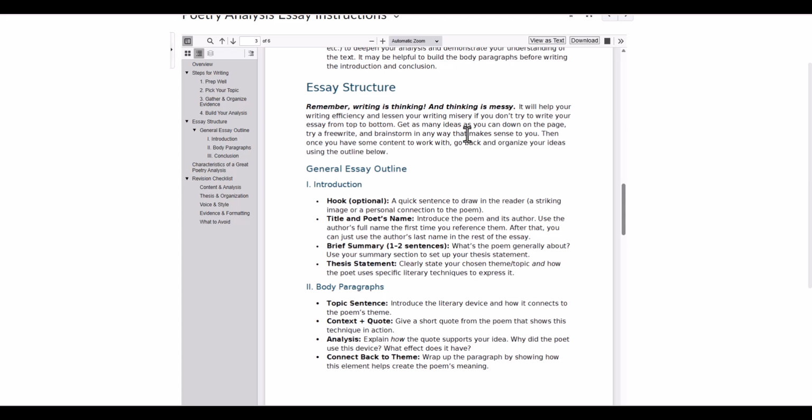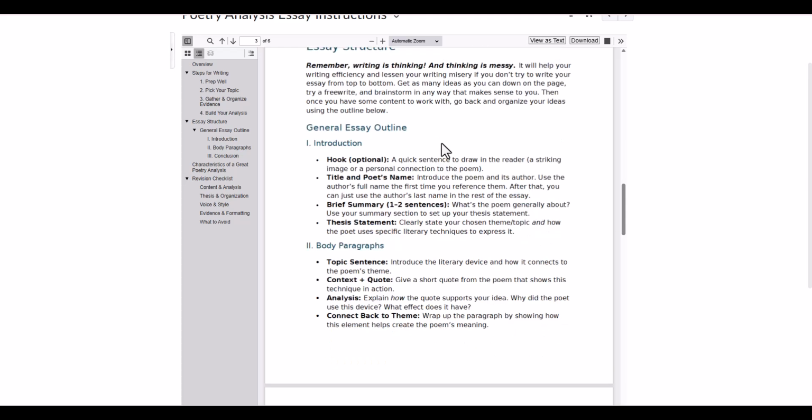So get some ideas down on the page. Trust yourself that you can go back and organize it later. Really try to come up with a cool idea, make some good connections, notice something cool. Get as many ideas down as you can on a page, on a draft, brainstorm, and then once you've got some content to work with, go back and organize it. Don't try to organize your ideas before you write them, because that doesn't work as well. You should write your ideas down and then go back and organize them. They don't need to come out organized, all right?